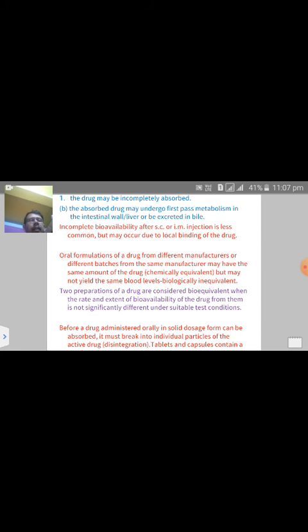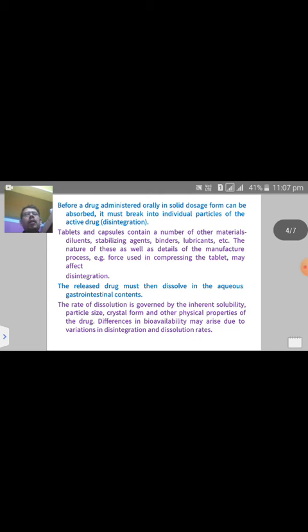In the tablet and the capsule, before the drug administered orally in solid dosage form can be absorbed, it must break into individual particles of the active drug by disintegration.